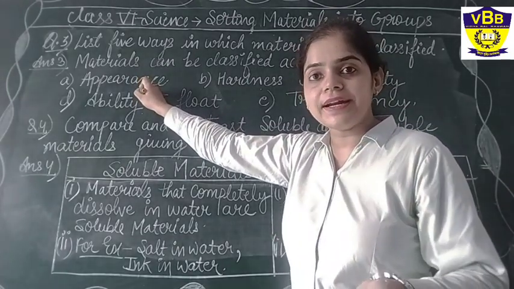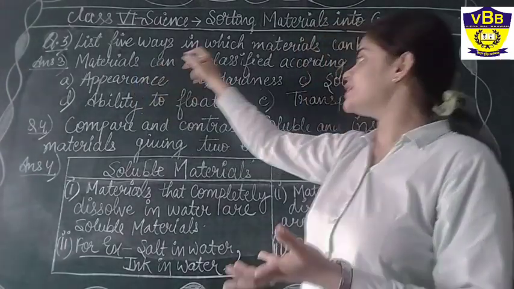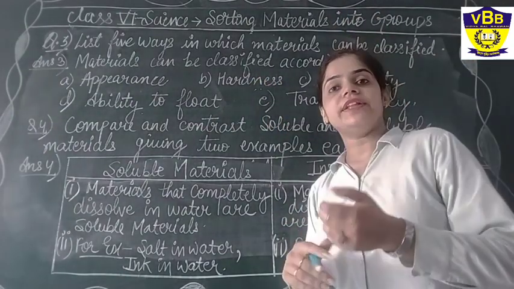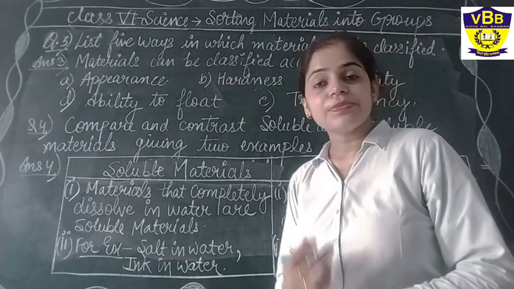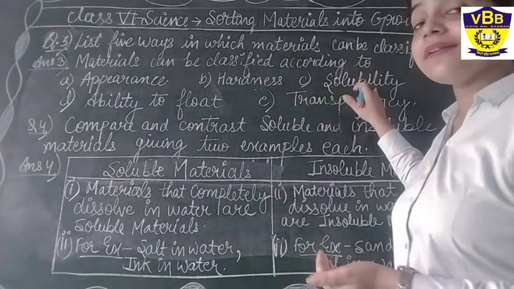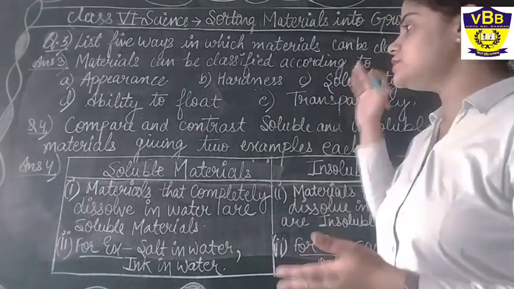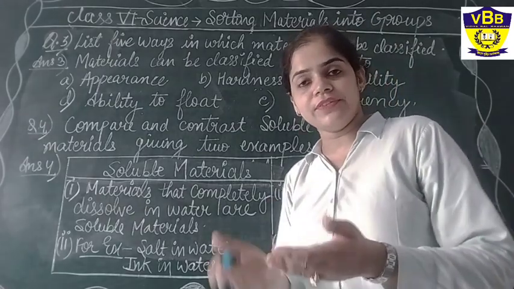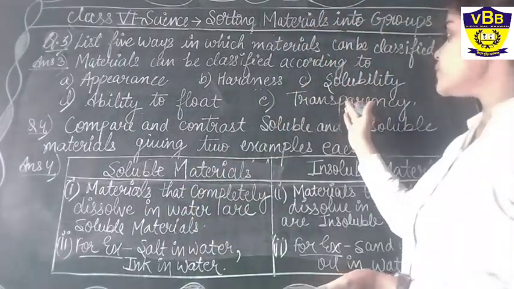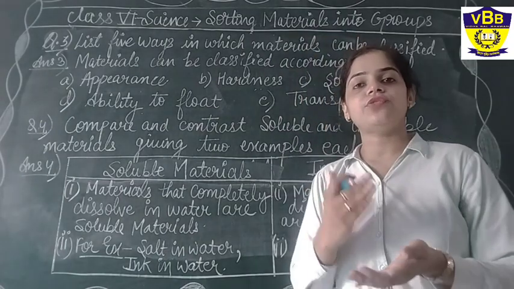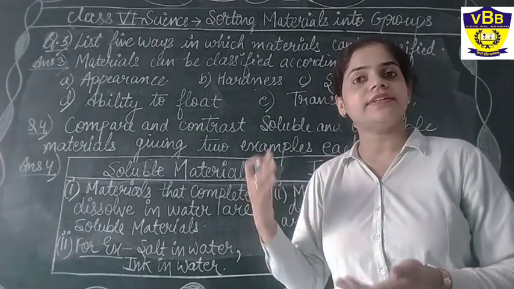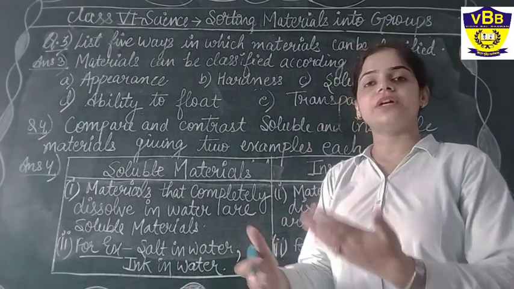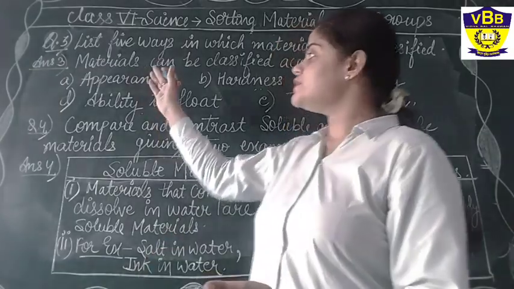Appearance, how they appear, like they are lustrous or non-lustrous; whether they are hard or soft. Solubility, whether they are soluble or insoluble. What is the ability to float, whether they will float in water or sink in water. Last one is transparency, whether they are transparent, translucent, or opaque. We do not have to write all such things. The further classification of these 5 terms, we just have to list.